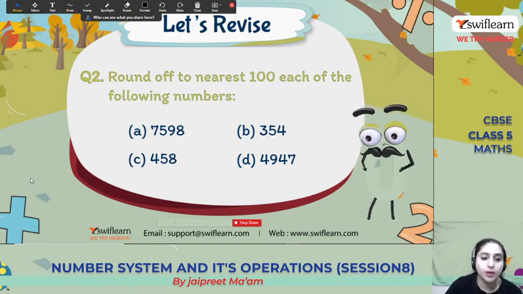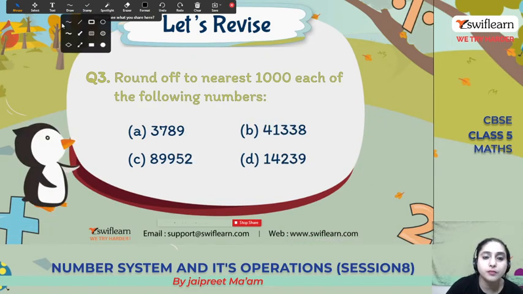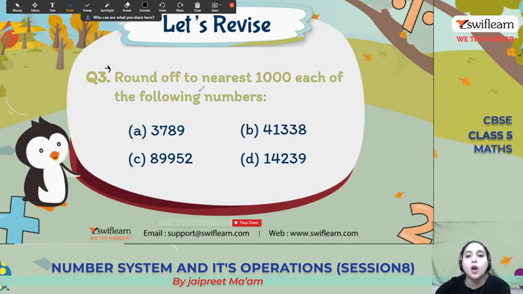So let's do one more question for the 1000. So the question is round off. Every time it will be written in the question, round off to the nearest 100, 1000, it will be given. So we have to round off to the 1000's place. So we will underline so that there is no confusion, no chance of mistake. So we have to check 7 is greater than 5. So it will be changed into 0 and 1 will be added to 3.